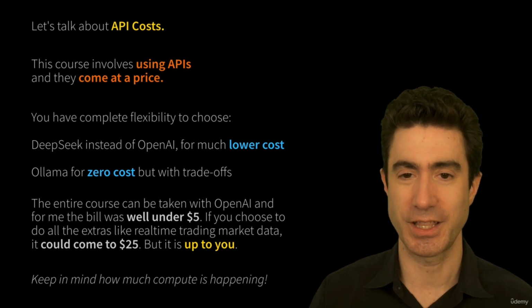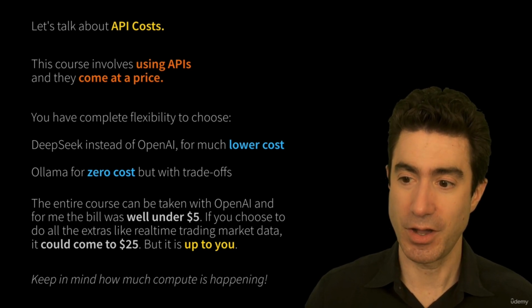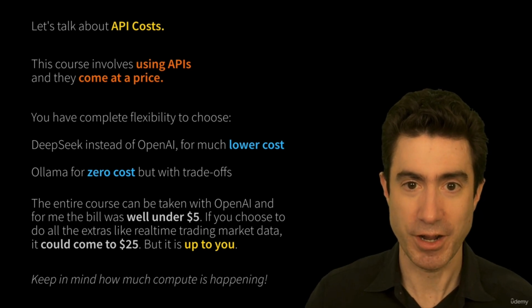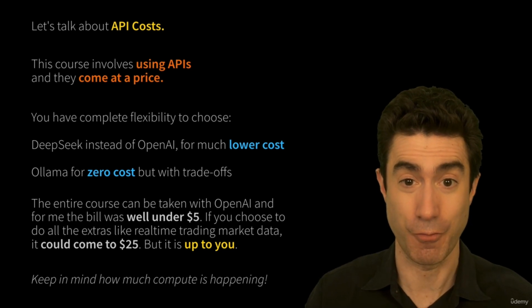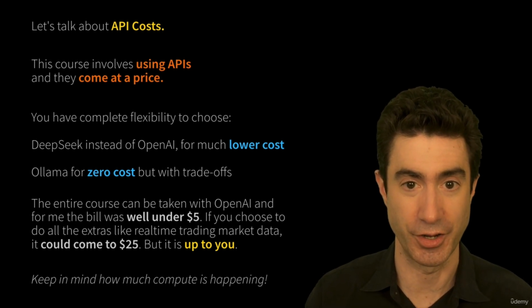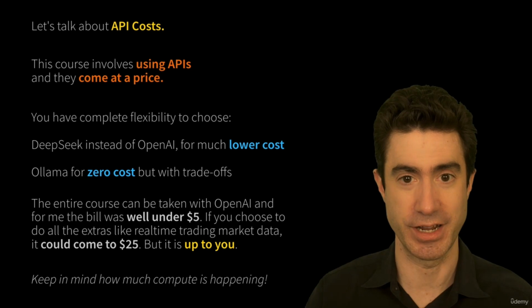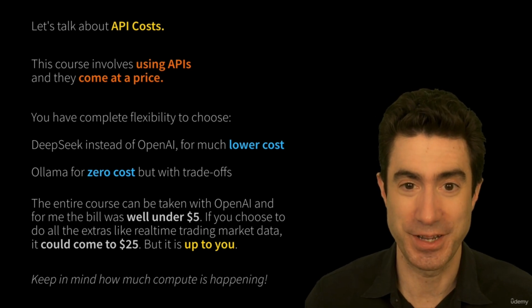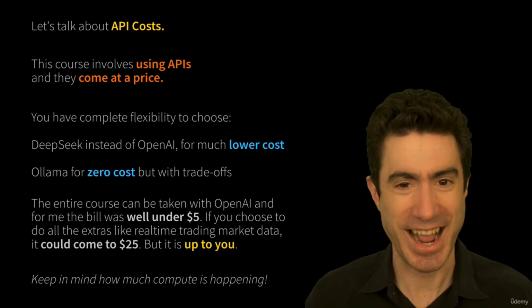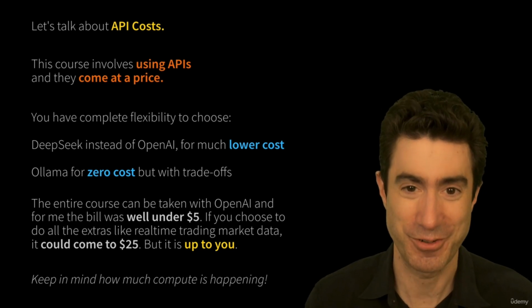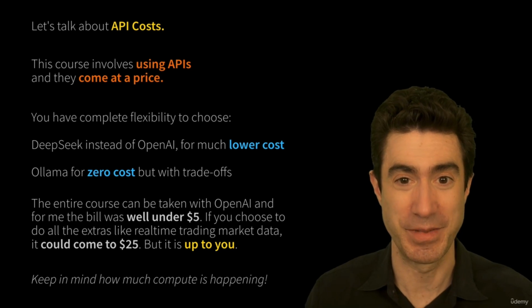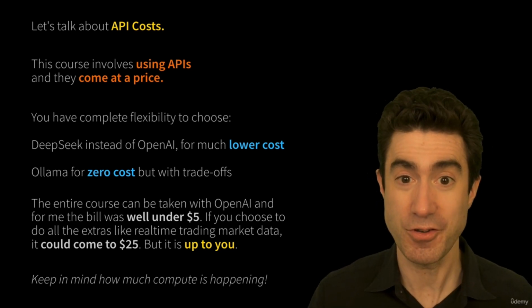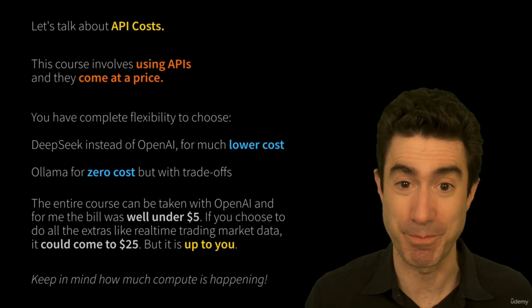But I do want to make the point that you have to keep in mind what's going on when we run inference on these large LLMs. There are trillions of floating point calculations going on. This is heavy machinery. And so it's not like these companies are just making extra cash off you. I'm sure they are quite profitable, but most of it, the margins are relatively slim because there's a lot of compute cost associated with running these massive models.